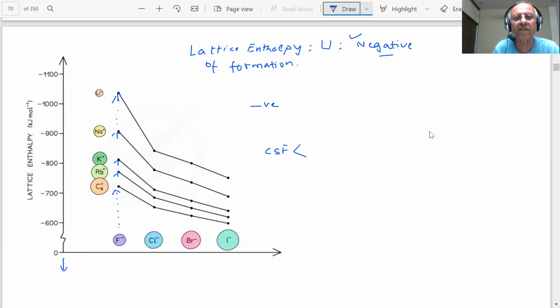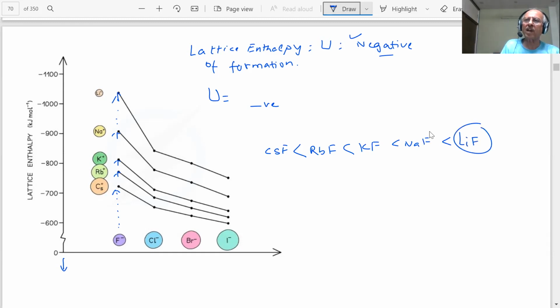Then rubidium fluoride, the lattice enthalpy is more negative. Potassium fluoride, then sodium fluoride, and then the maximum value is for lithium fluoride. So this has the highest lattice enthalpy. When lithium fluoride is formed, a large amount of heat is released, more than minus 1000 kilojoules per mole.